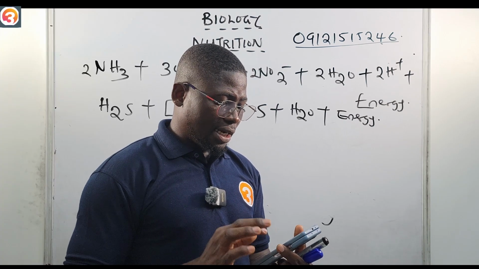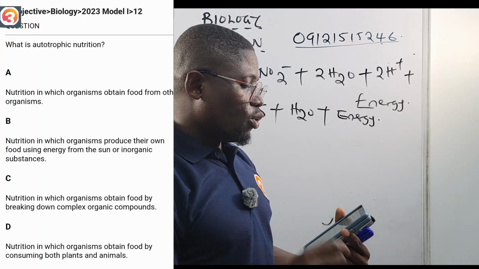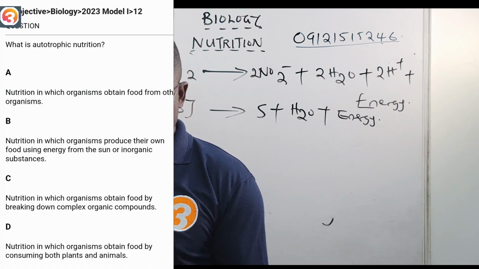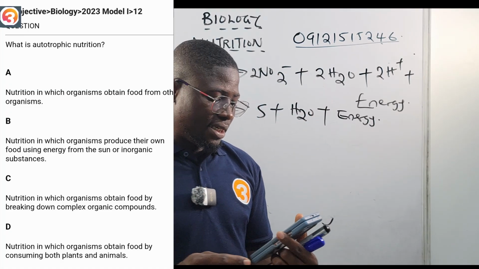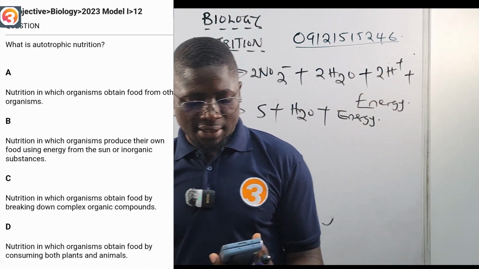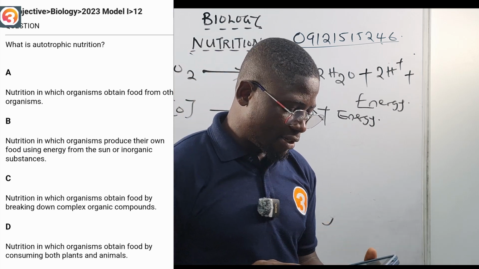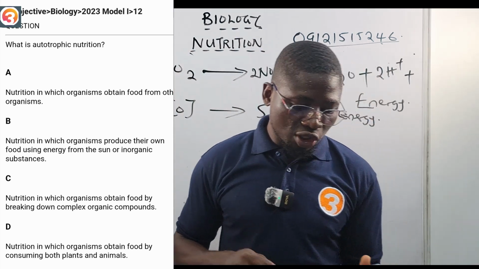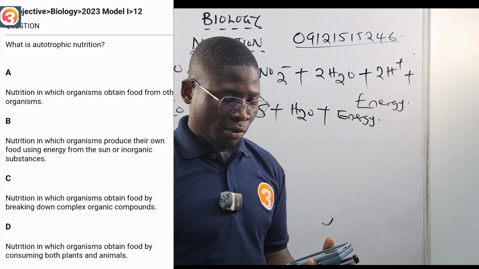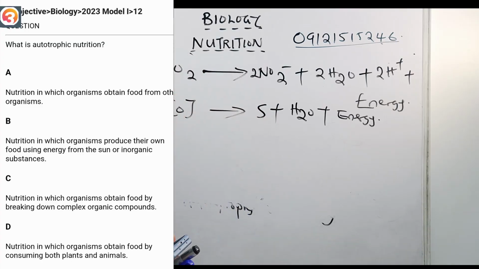We have 2023 number 12. It says, what is autotrophic nutrition? A says nutrition in which organisms obtain food from other organisms. B says nutrition in which organisms produce their own food using energy from the sun or inorganic substances. C says nutrition in which organisms obtain food by breaking down complex organic compounds. D says nutrition in which organisms obtain food by consuming both plants and animals. The correct answer there is option B.